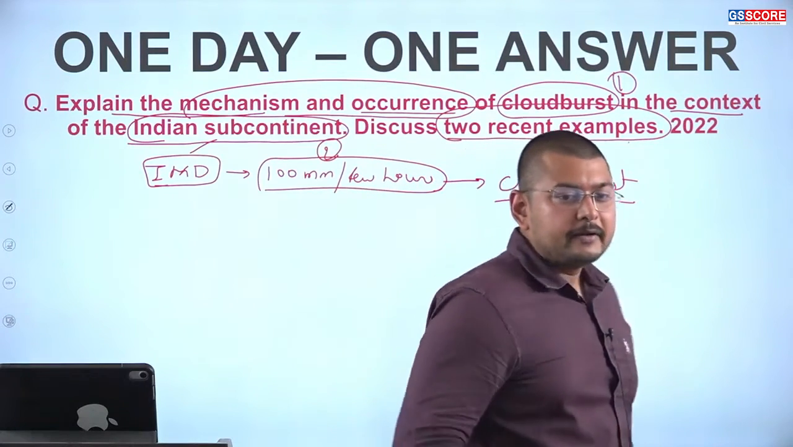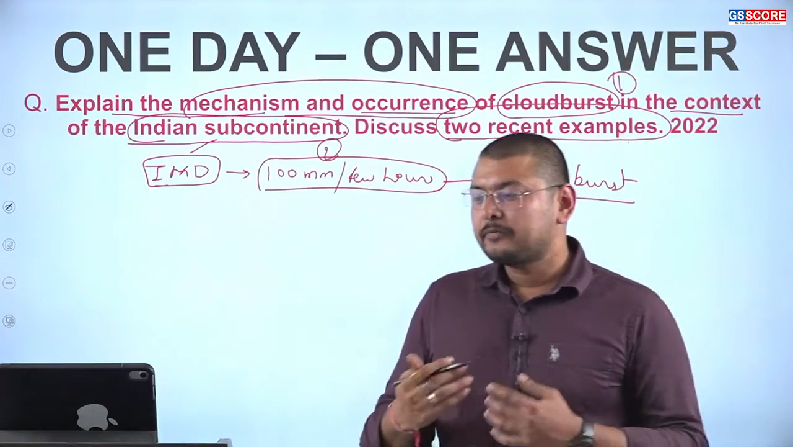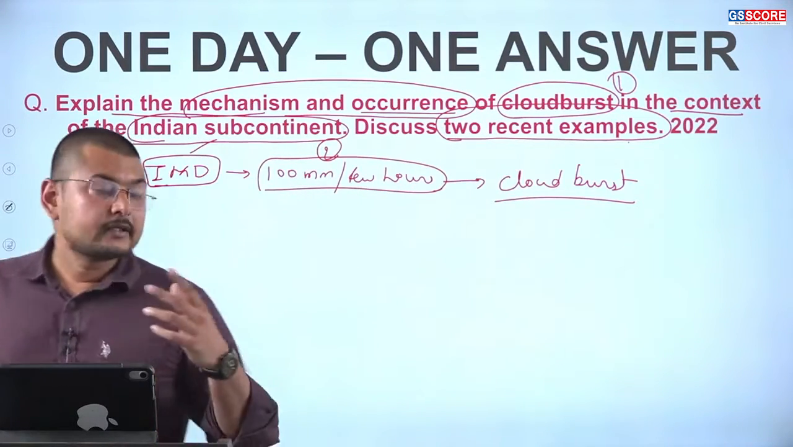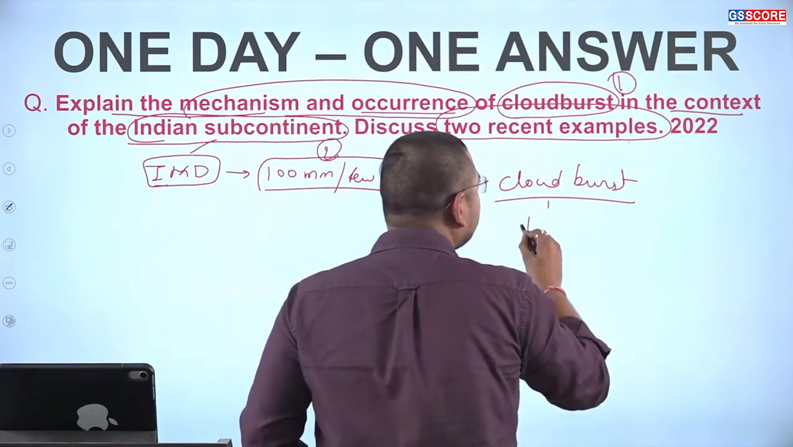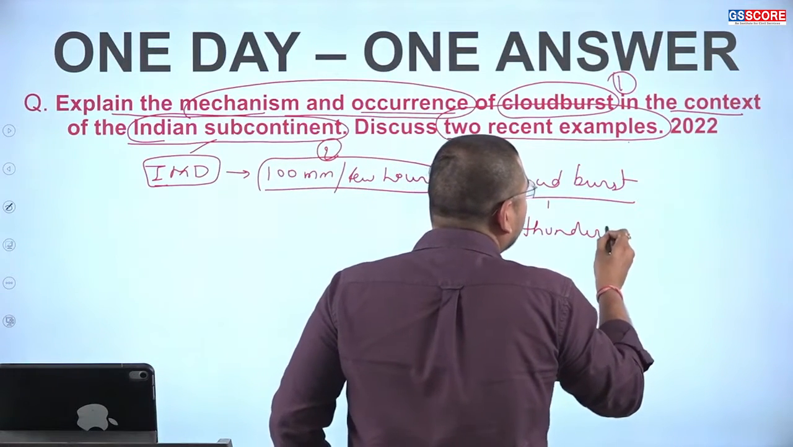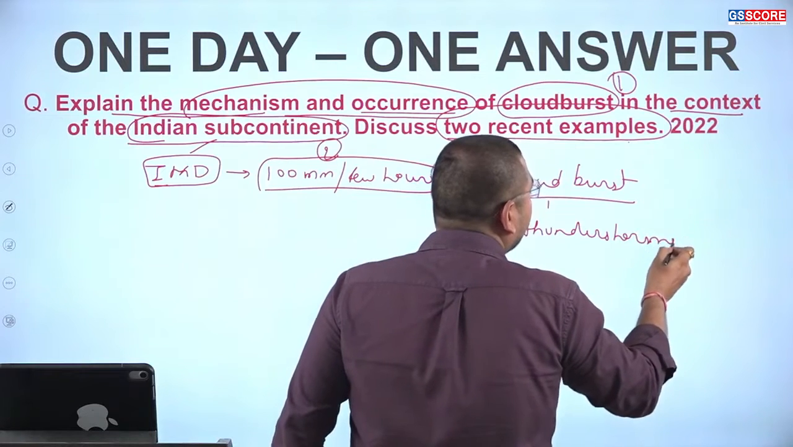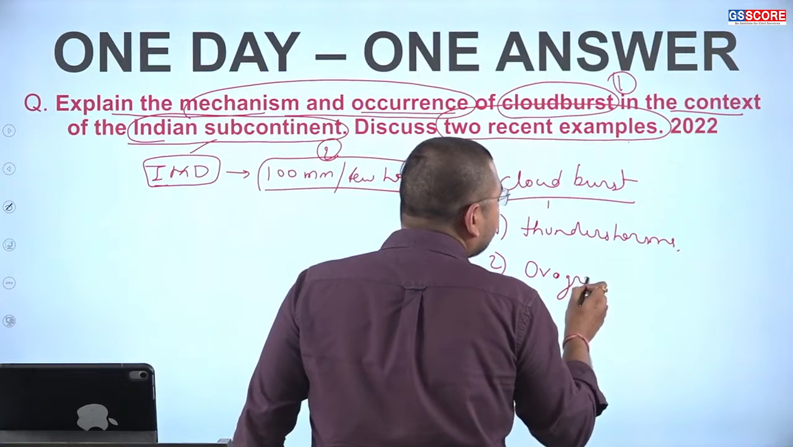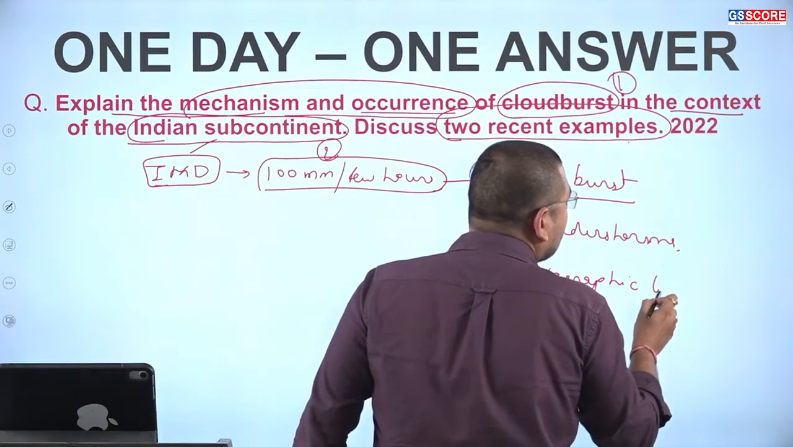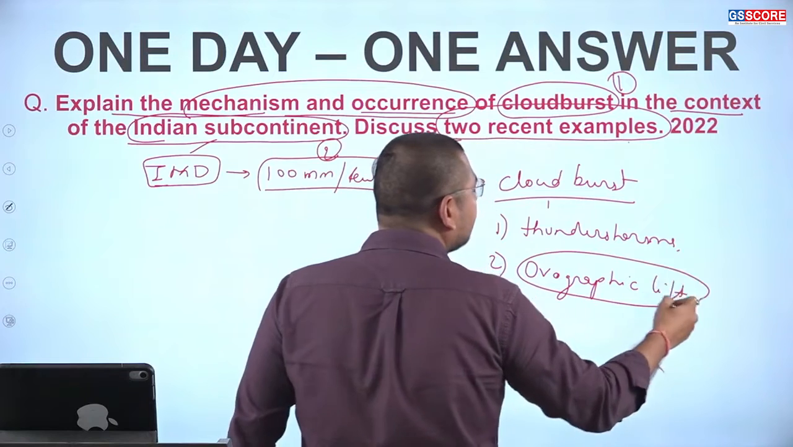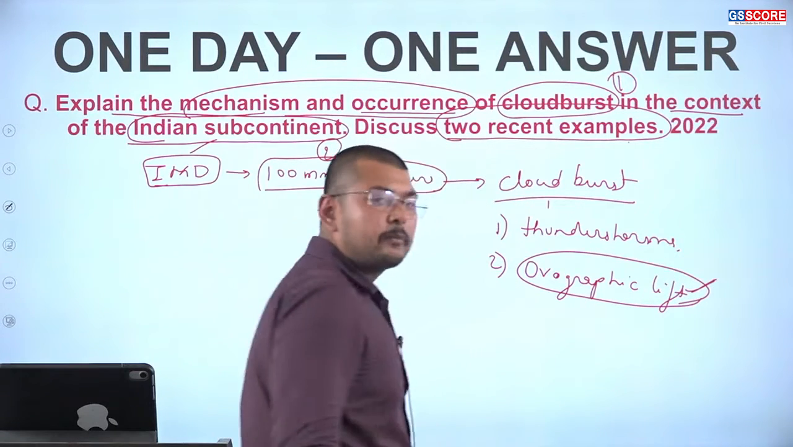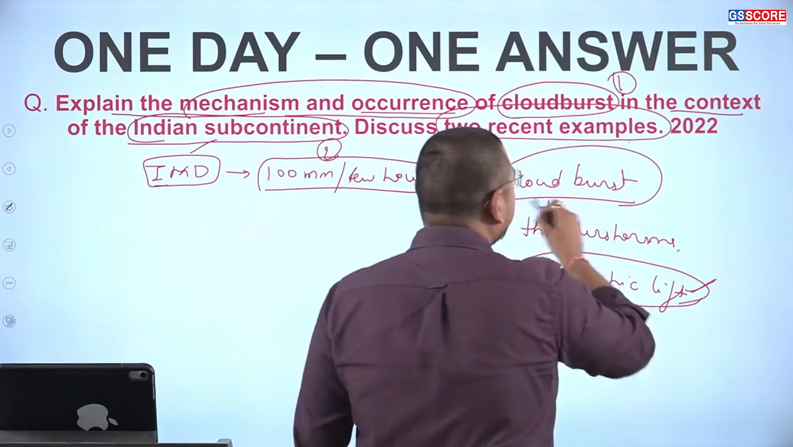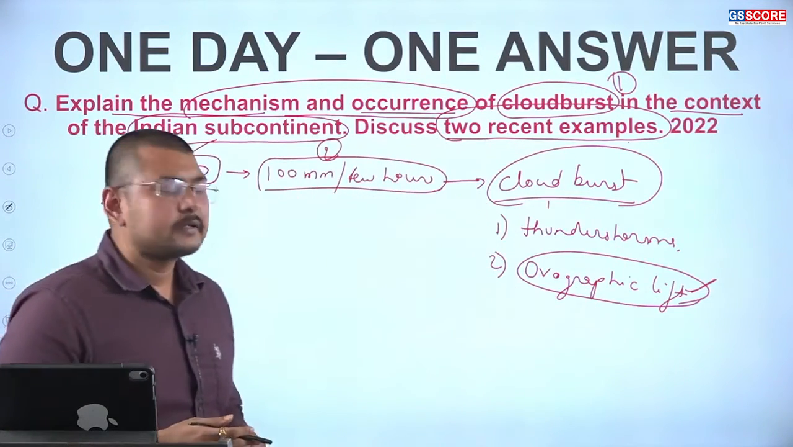Okay, now when we talk about cloudburst conditions, a cloudburst can happen because of various conditions. For example, because of the occurrence of thunderstorms. Second, we can say, is the orographic lift. Mainly the orographic lift is one of the important conditions or criteria for the formation of a cloudburst. It is the very basic condition for a cloudburst.